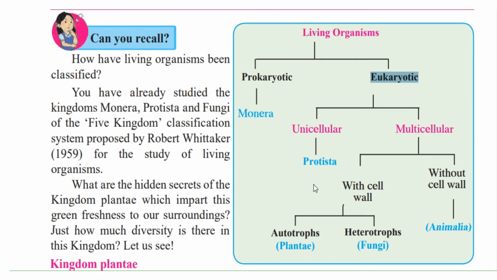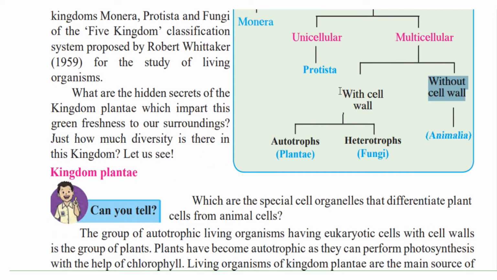Under unicellular, we have the Protista, and under multicellular, it has been further divided into organisms with the cell wall and organisms without a cell wall. The organisms with the cell wall have been further classified as autotrophs and heterotrophs.